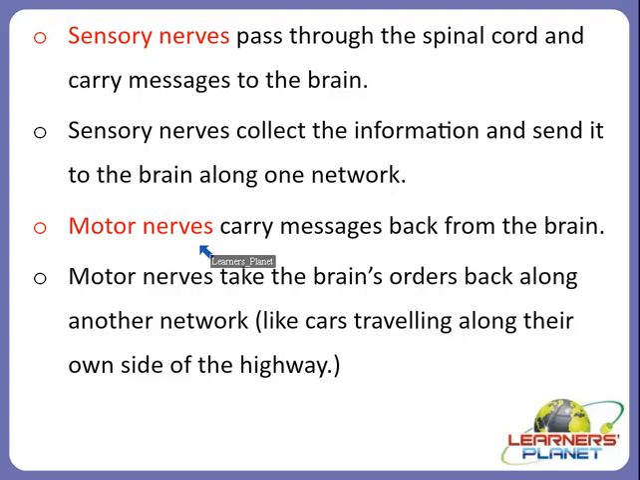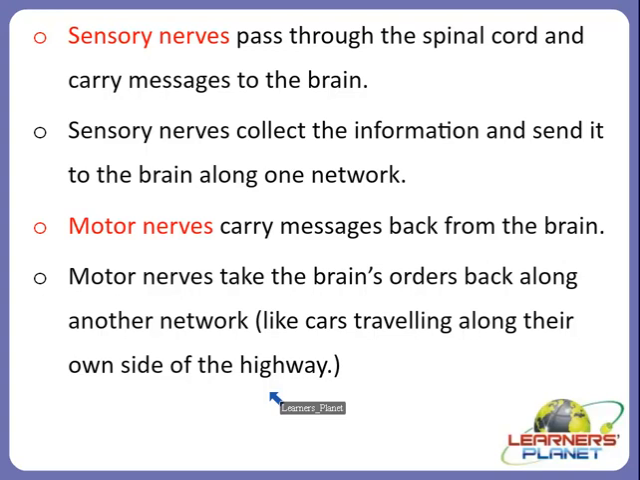And secondly, motor nerves. Motor nerves carry messages back from the brain. Means the brain will now order, now you have to do this, you have to do that, and that message will be sent to the different parts of the body, right? So motor nerves take the brain's orders back along another network, not the same network with which sensory nerves have traveled, but another network, like cars traveling along their own side of the highway, right? In the same way, motor neurons also occur. Motor neurons carry messages away from the brain and back to the rest of the body.